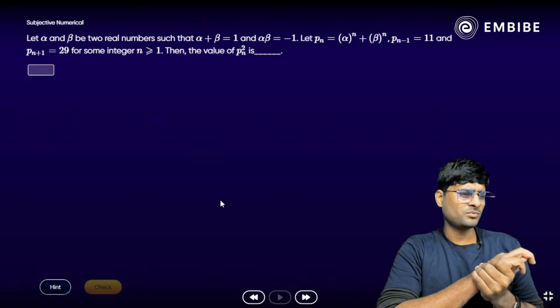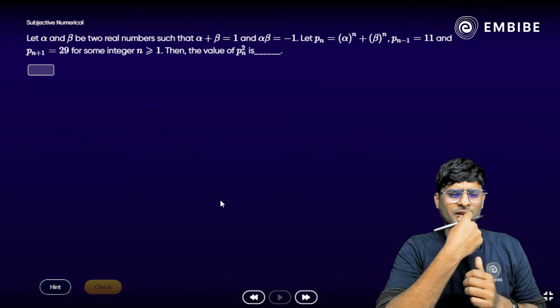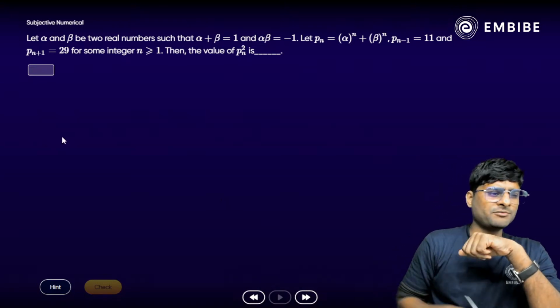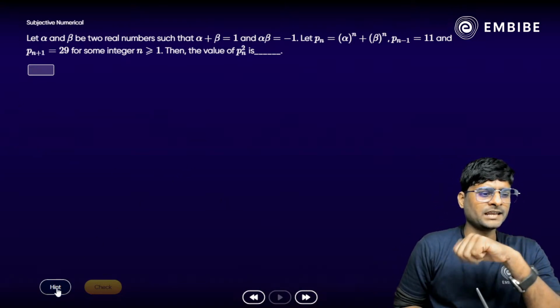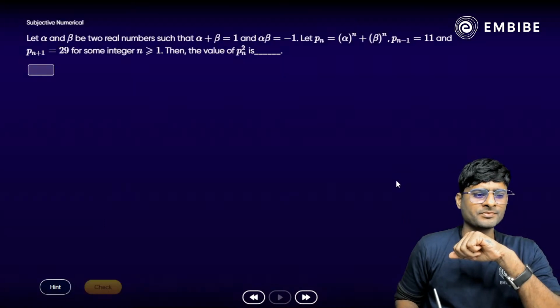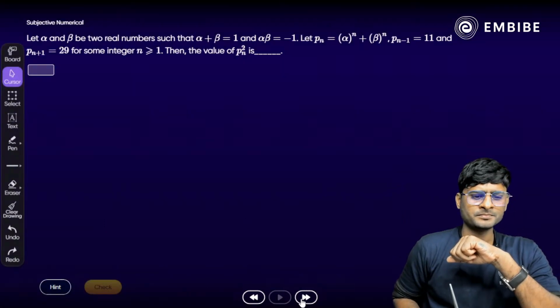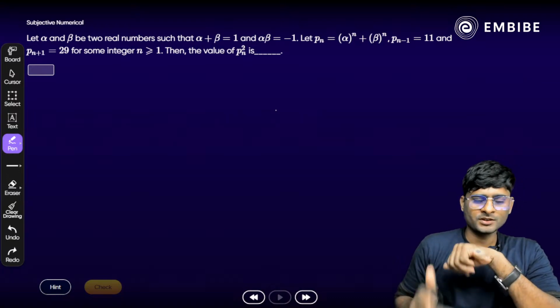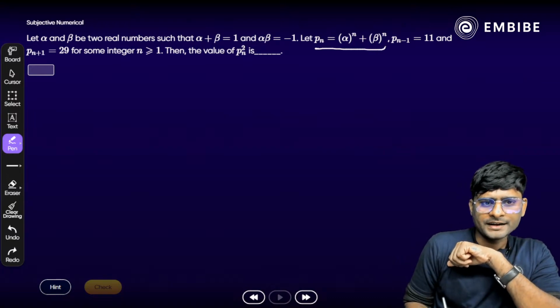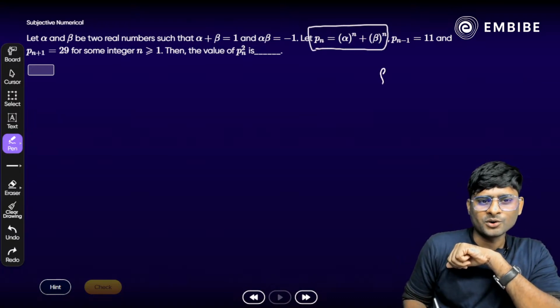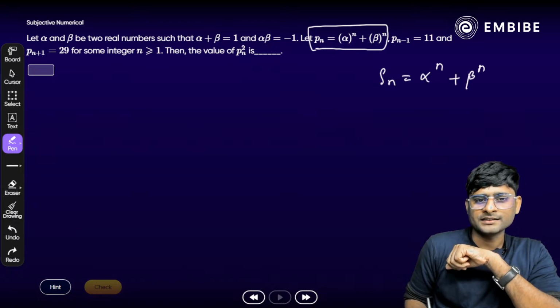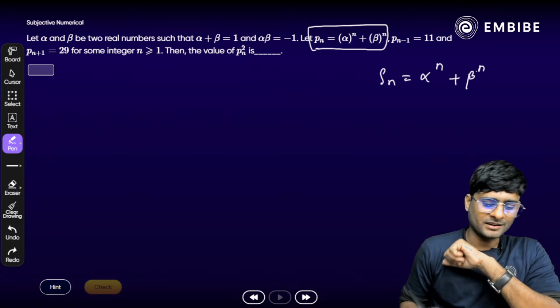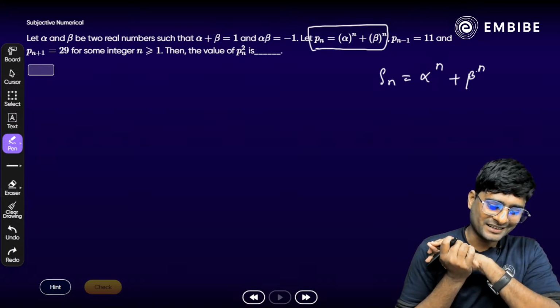Any idea how we solve it? Anyone know which formula we have to apply? Look at the thing, it is already given here. Rho n is equal to alpha raised to power n plus beta raised to power n here. Yes, excellent answer.